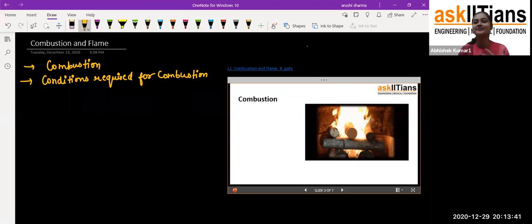Like in my house, my grandmother had a table which was not of use, so she broke it down, kept that wood on fire, and from it we get light. When the burning process is going on, a flame comes out, and from that flame we get light. Along with that light we also get heat, because it's the winter season and it's cold. When there is fire we get heat from it, that's why it looks very nice to sit around it.